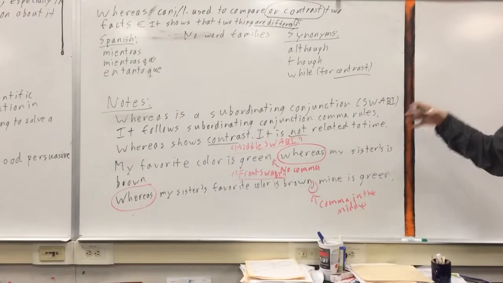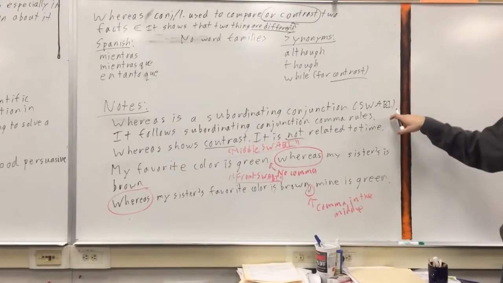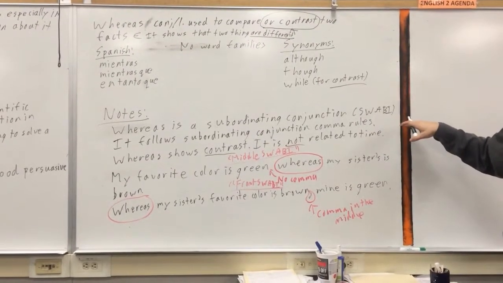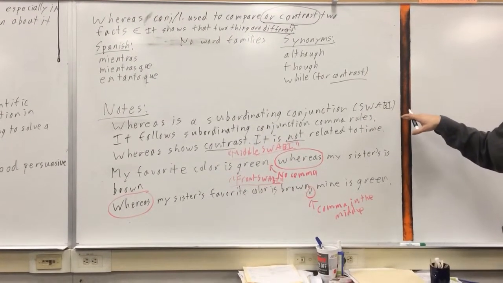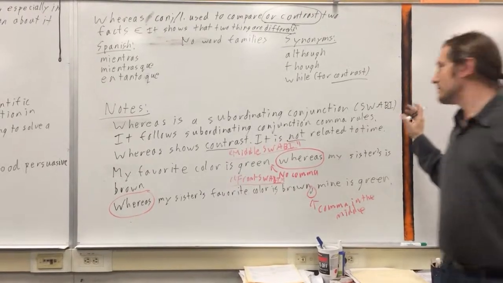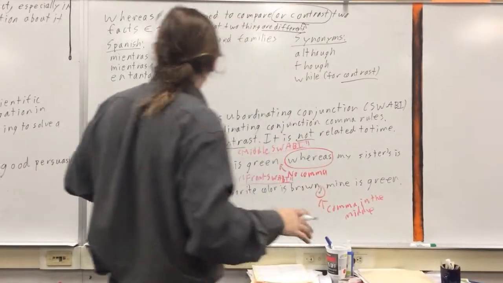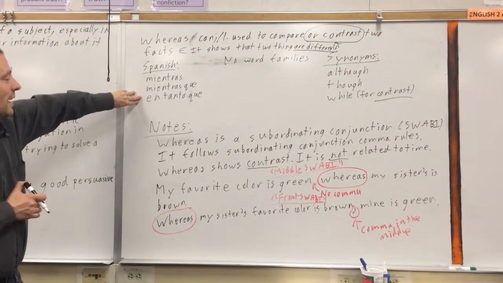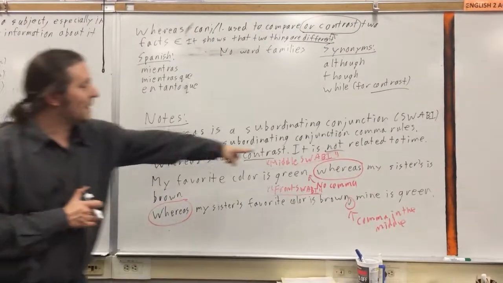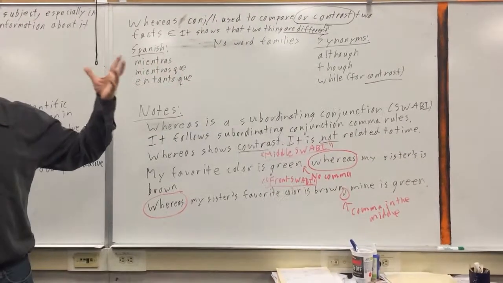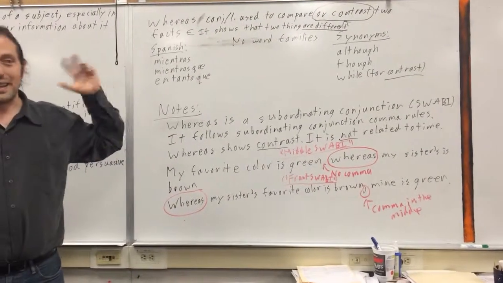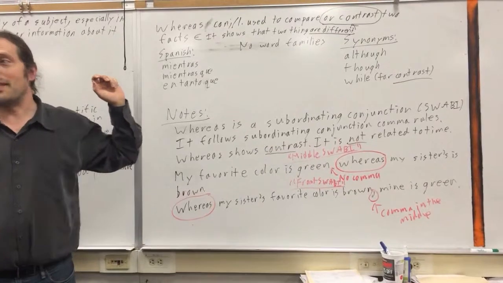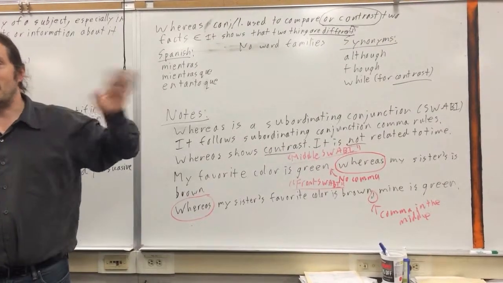This is just like with all the subordinating conjunctions, like because. You follow that same rule. In Spanish, mientras que, en tanto que. I put here, this is not related to time. I don't want people to get confused by mientras and start thinking it has to do with time. It's not things happening at the same time. It's nothing to do with time.